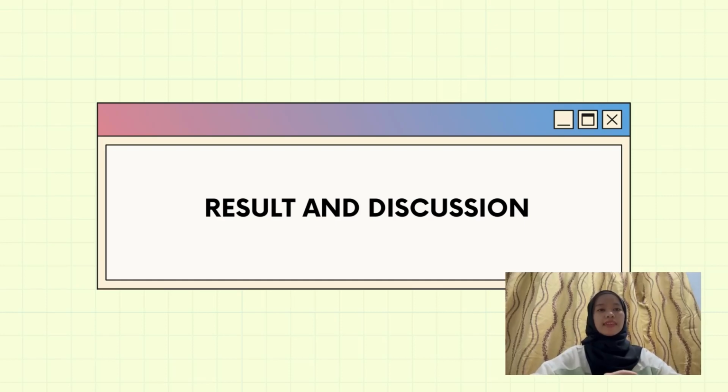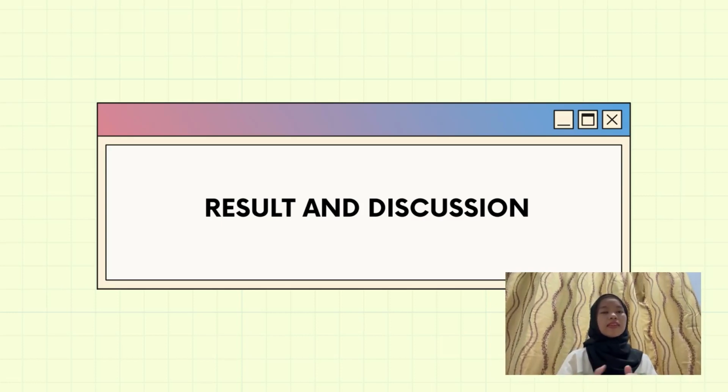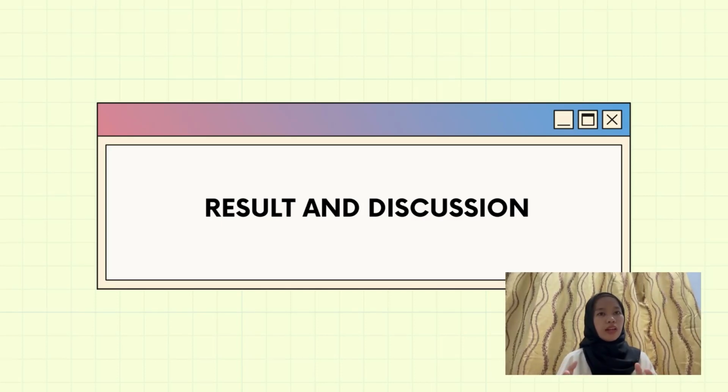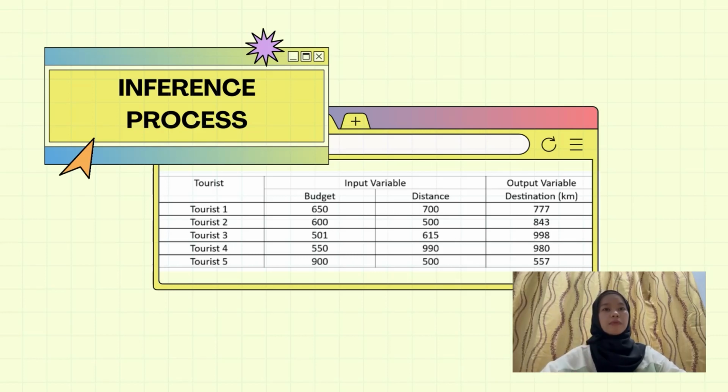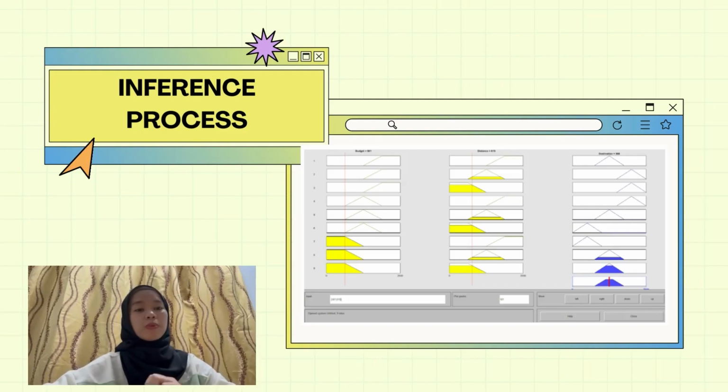Next, for the result and discussion, inference process. The equivalent inference process for the input variables budget and distance for three different inputs is depicted in the figure, respectively. The destination is displayed in the table below in relation to the input values of the input variables. So we insert 5 different values for the budget and distance, and then we obtain the destination. This is the table of the inference process. Then there are 5 outputs that we obtain from this process.